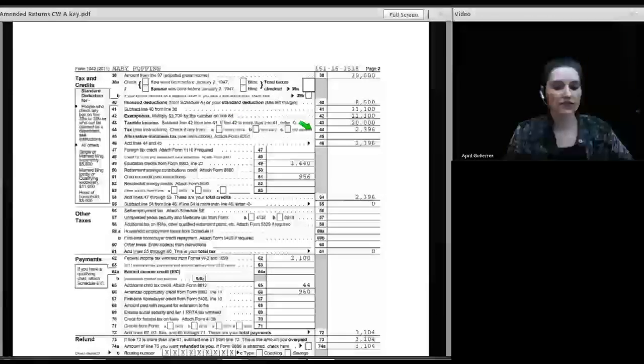I've got extra tax showing. I've got education credit that has gone up. I've got a child tax credit that has gone down. And the reason the child tax credit went down is my tax ended up being 0 down here. And my withholding has gone up. Now I have an additional child tax credit showing on line 65, and the amount of my American Opportunity Credit has gone up.